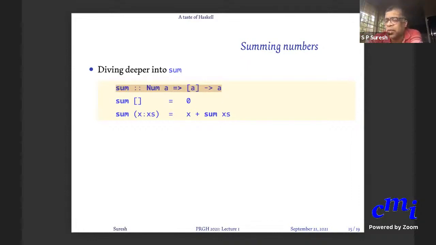What is a numeric type? A numeric type is a type of objects on which you can do a certain set of operations: plus, star, divides, etc. This just illustrates that Haskell gives you the power to write one single function and apply it in multiple cases.